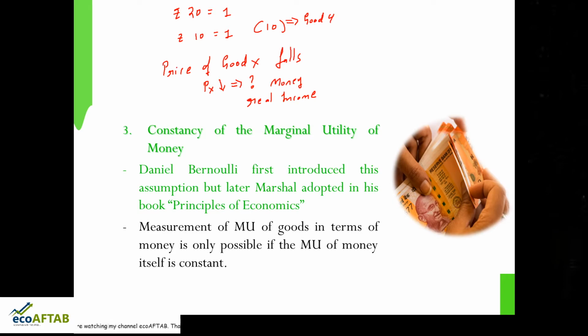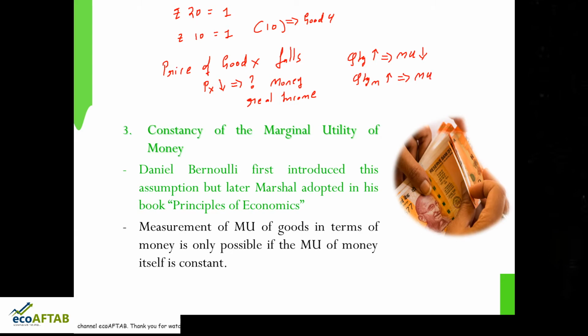As we know, if any quantity increases, the marginal utility will decrease. So here, when the quantity of money is increasing, what should happen?